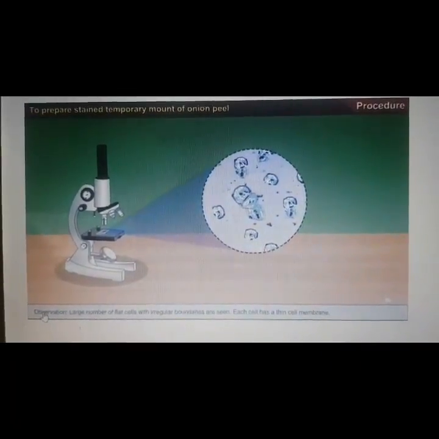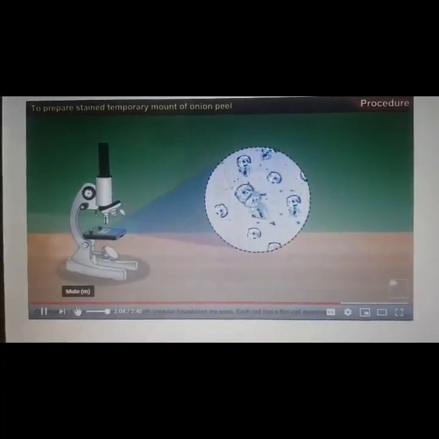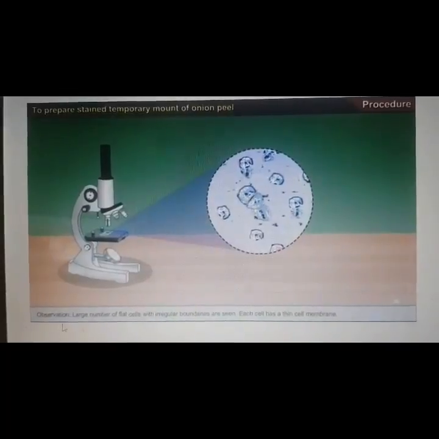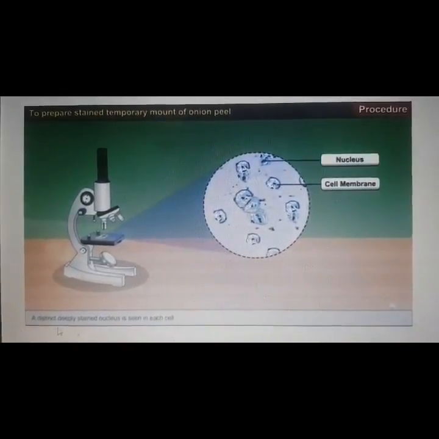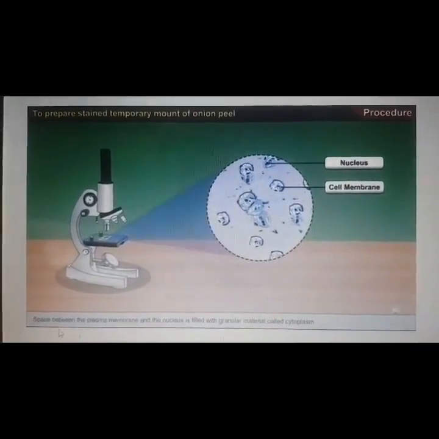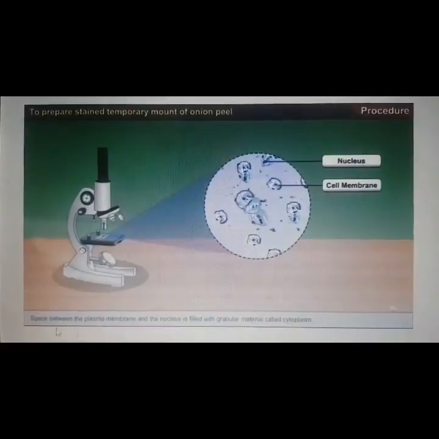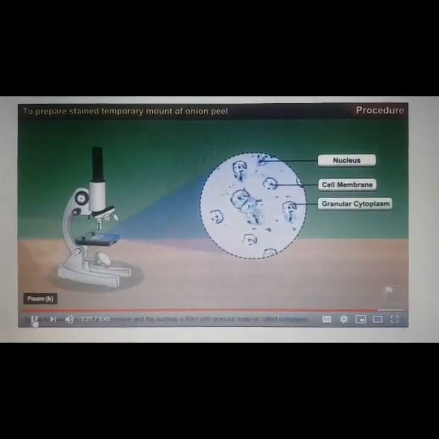Observation: A large number of flat cells with irregular boundaries are seen. Each cell has a thin cell membrane. A distinct, deeply stained nucleus is seen in each cell. The space between the plasma membrane and the nucleus is filled with granular material called cytoplasm.